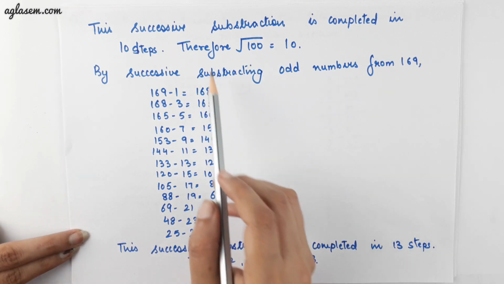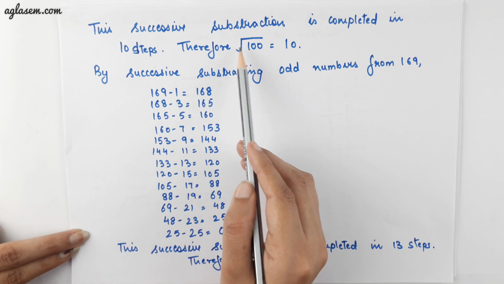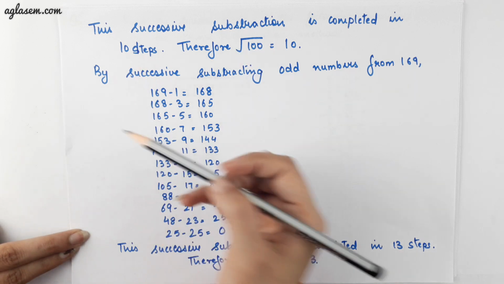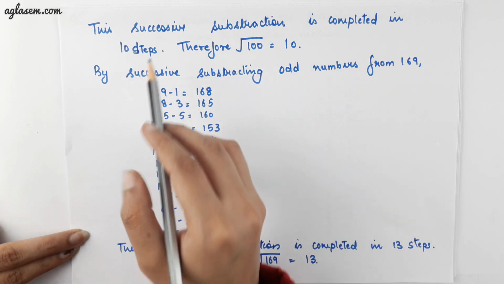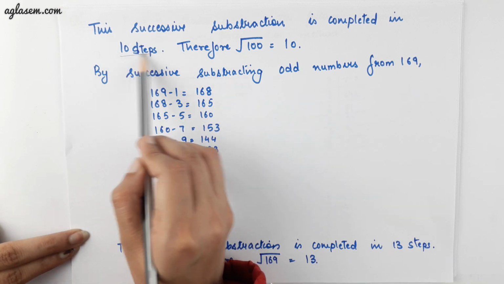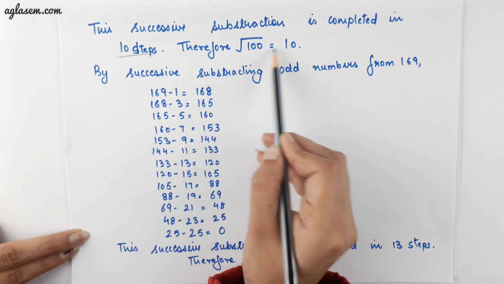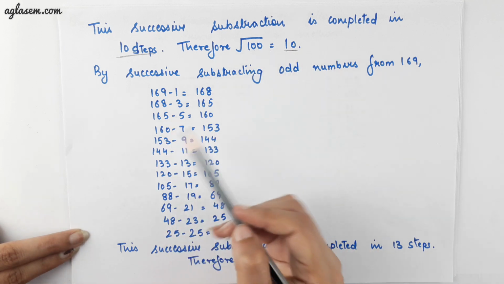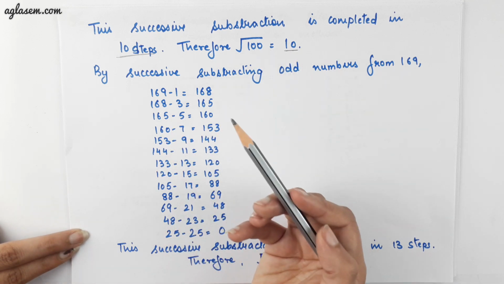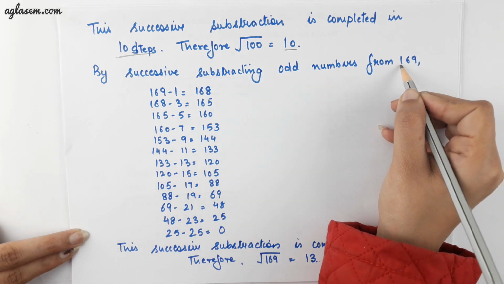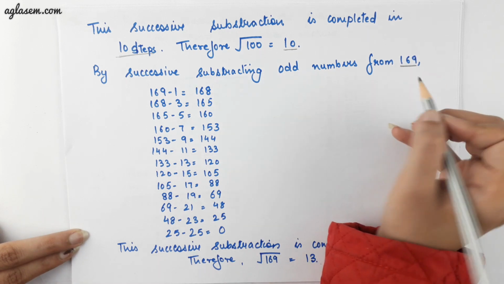So, now we will find the square root of 100 by counting the number of steps we have done. We have done 10 steps. Therefore, square root of 100 is 10. For better clarity of this method, we will solve one more question by taking a number as 169.